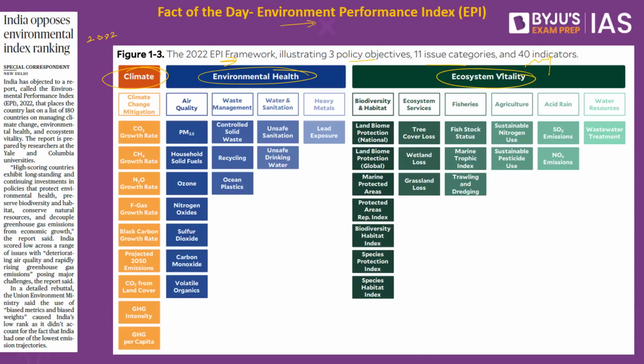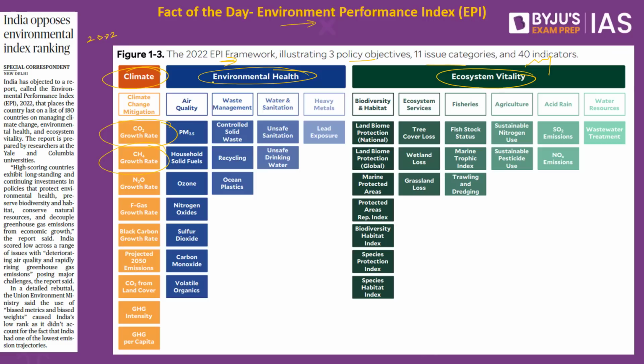So what does it mean? We have climate change variations. Let's say for example, what are the parameters, what are the programs, what are the policy initiatives taken by the government to mitigate the CO2 growth rate, the CH4 growth rate, so on and so forth. So that will be considered by the Environment Performance Index.